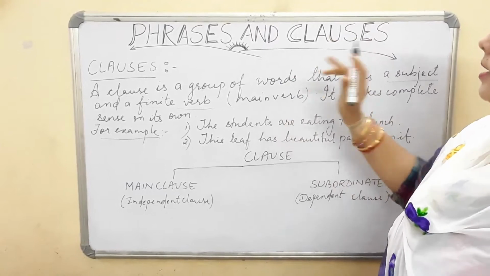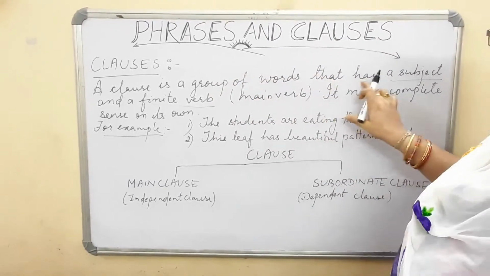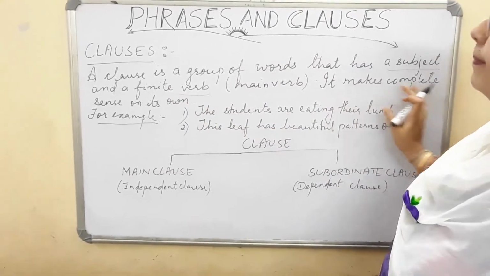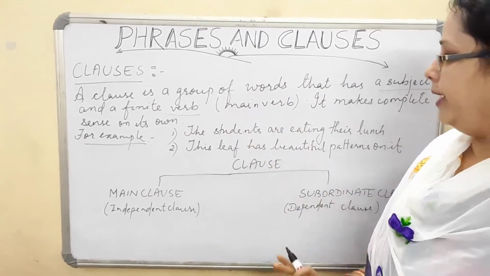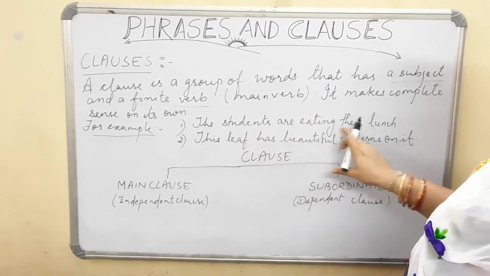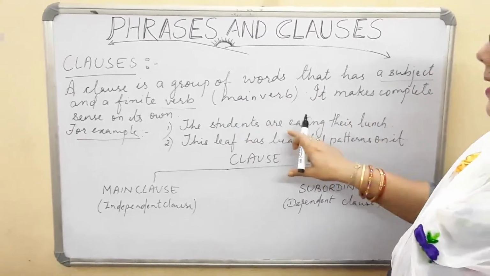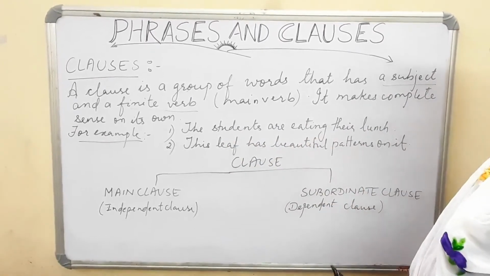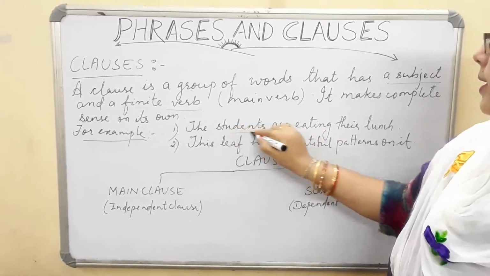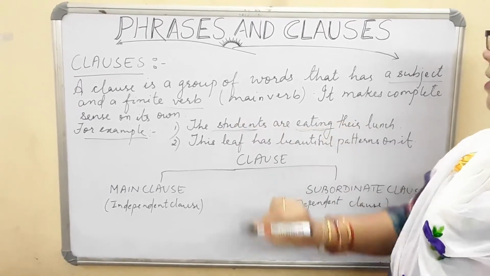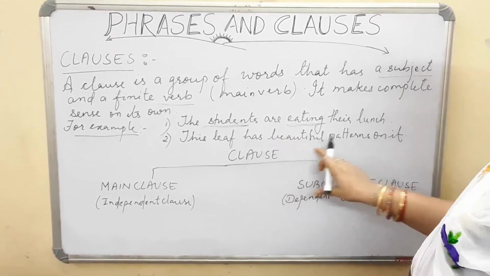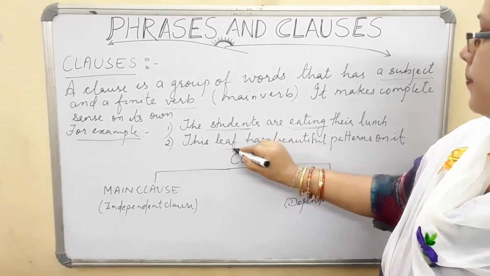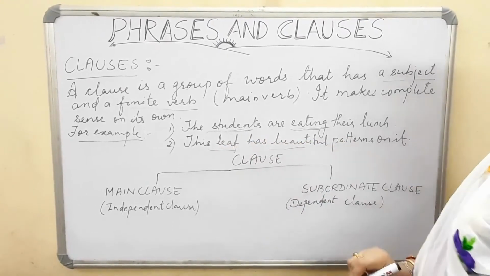So a clause is a group of words that has a subject and a finite verb, that is the main verb, and it makes complete sense on its own, meaning it has its own meaning. For example, the students are eating their lunch. Now here in this sentence you have a subject as well as a finite verb, that means the main verb. This is the subject and this is the main verb, we can say. This leaf has beautiful patterns on it. Now here also you have a subject and a main verb.